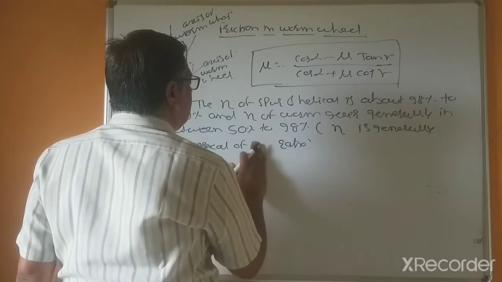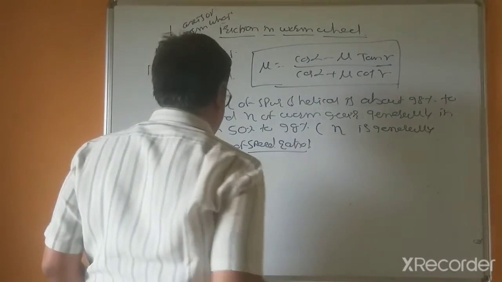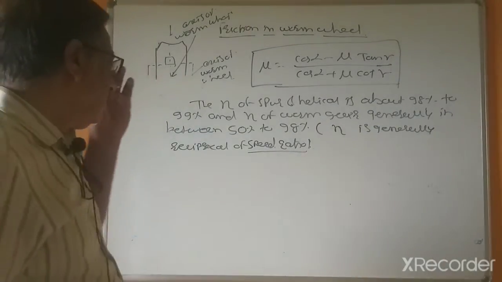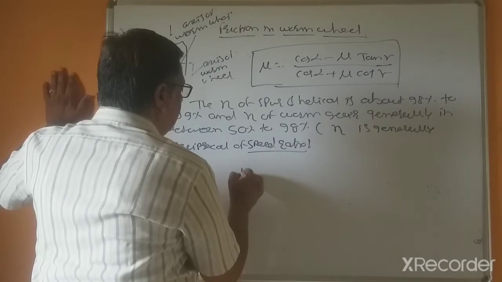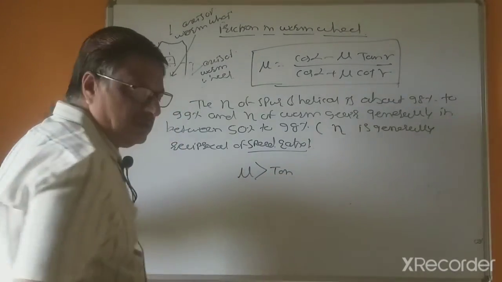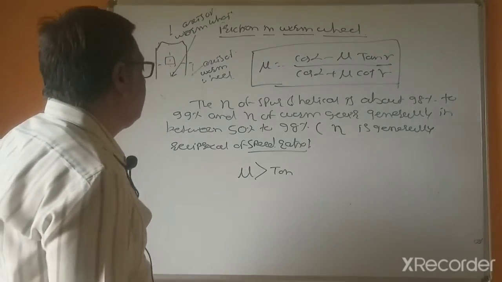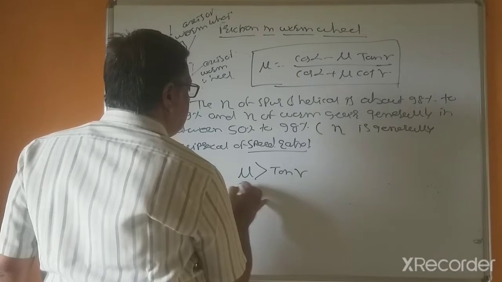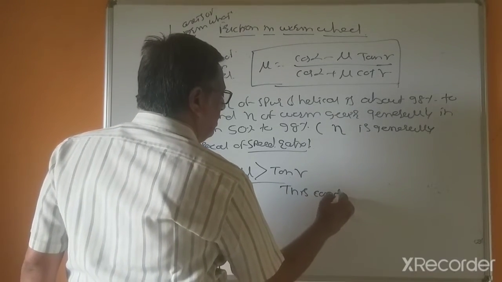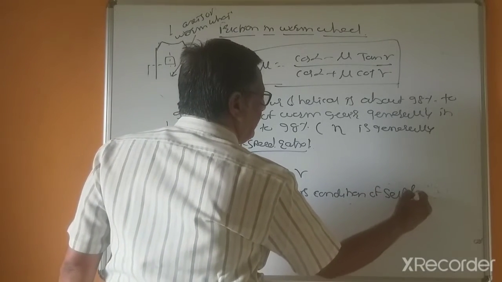Gear ratio, or you can call it the speed ratio, and if the coefficient of friction is equal to tan gamma, this is the condition of self-locking.